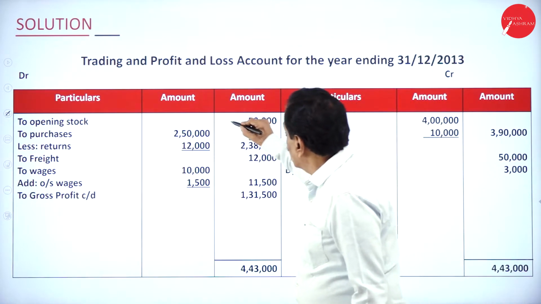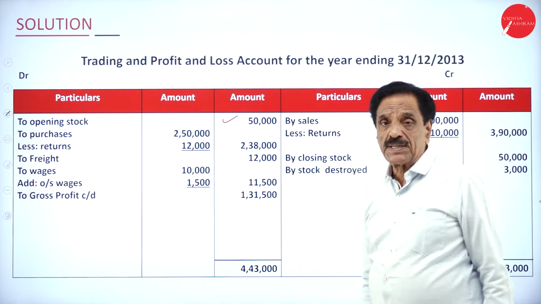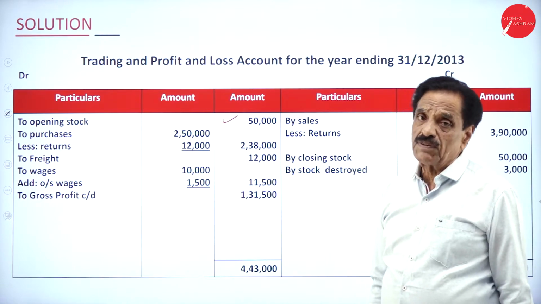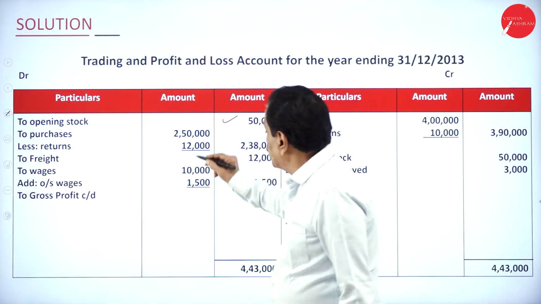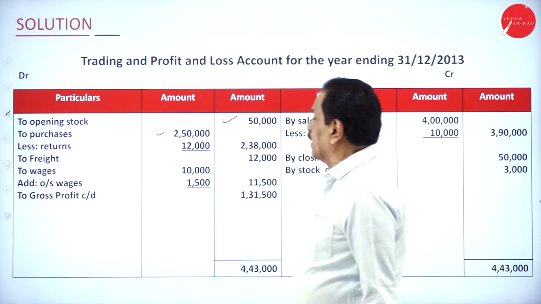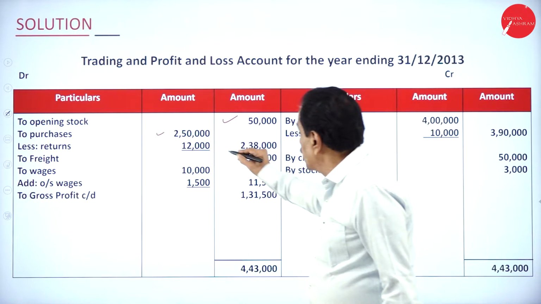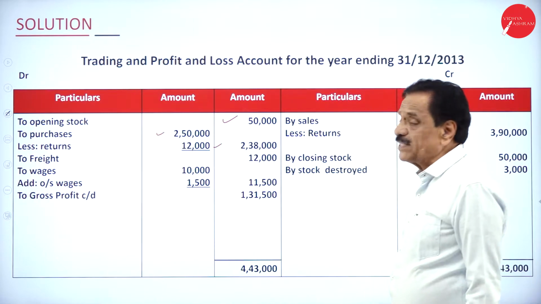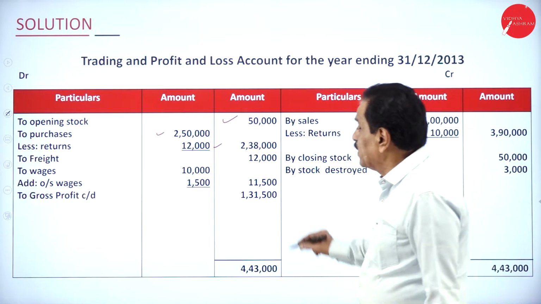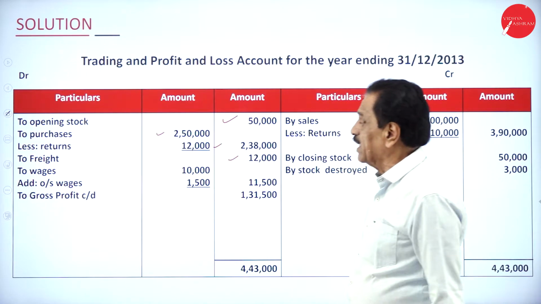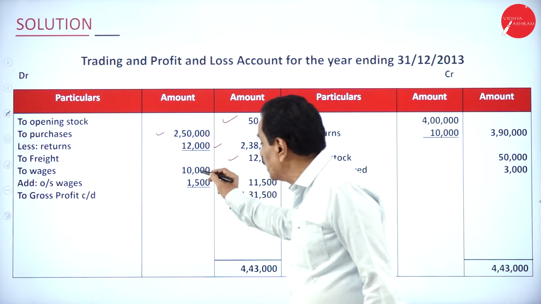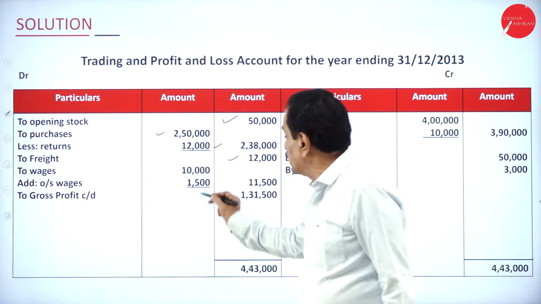Your opening stock is 50,000, as per the trial balance. You made a purchase to the extent of 2,50,000. How much goods returned? 12,000. It becomes 2,38,000. Then freight charges 12,000, directly connected. Your wages are 10,000. As per your adjustment, it is 1,500.